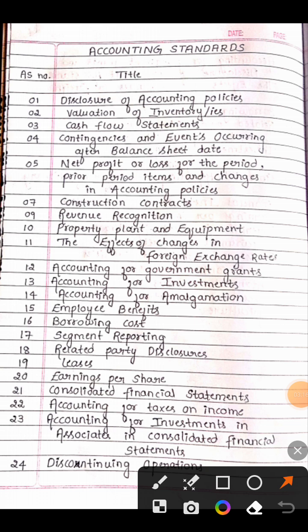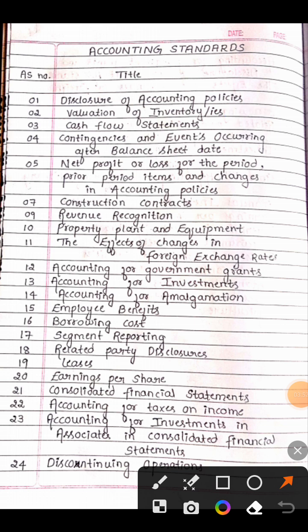So the next is, you have to close your eyes. You have to repeat this exercise if you are a first reader, or else you can just glance it over. AS2, valuation of inventory, or inventories, you can say. But as per the standard, you have to use inventories because we value the raw material, finished goods and work in progress. So preferably use the word inventories. AS2, valuation of inventory.